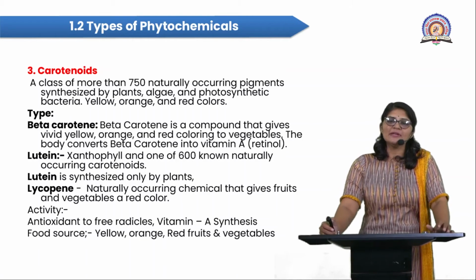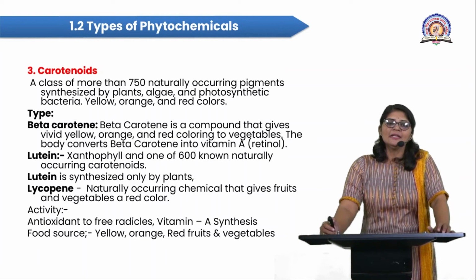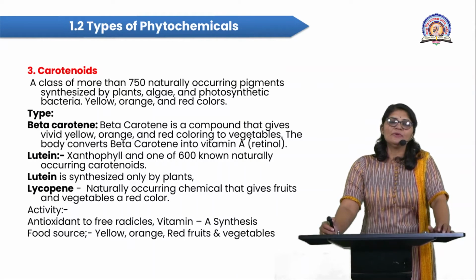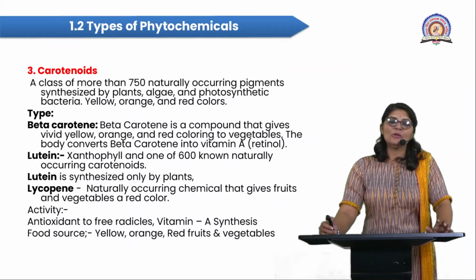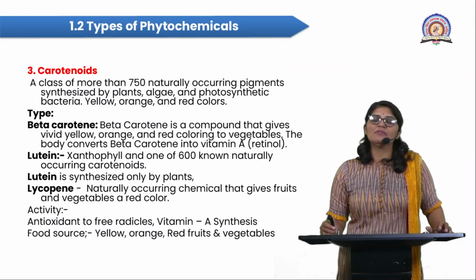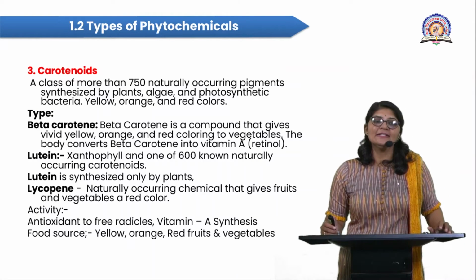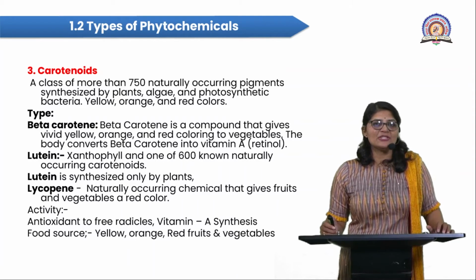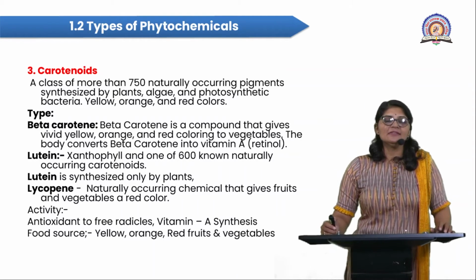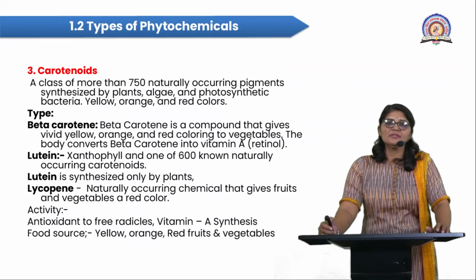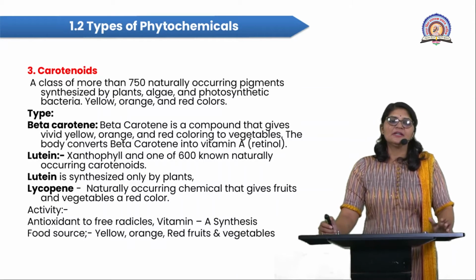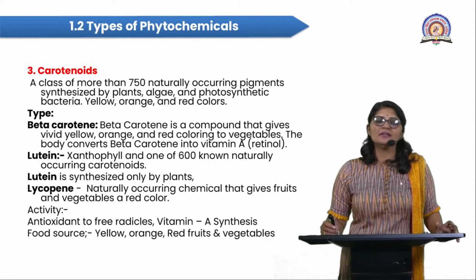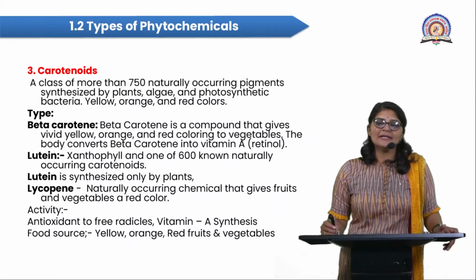The types of carotene: beta carotene is one of the most important compounds that gives yellow, orange, and red color to vegetables, specifically the carrot. It is orange due to the presence of beta carotene. Then capsicum, the yellow or red color is due to beta carotene.